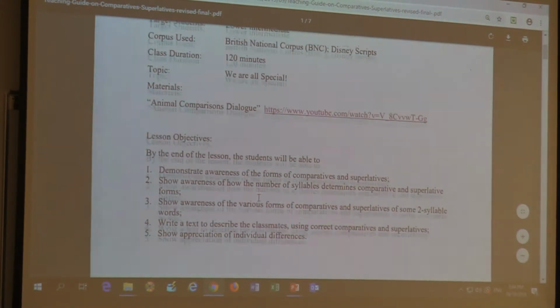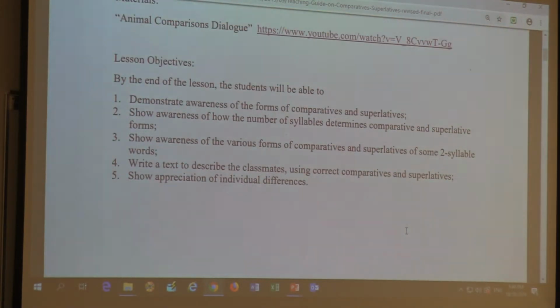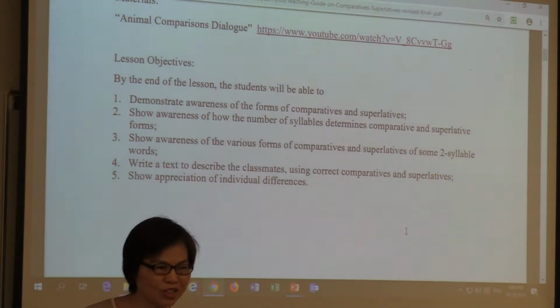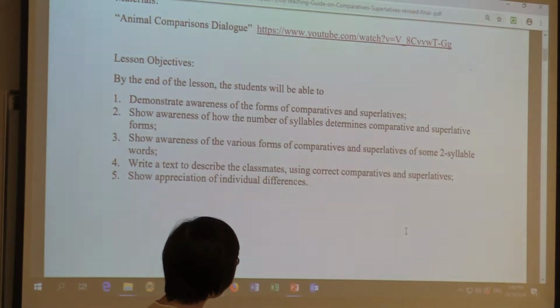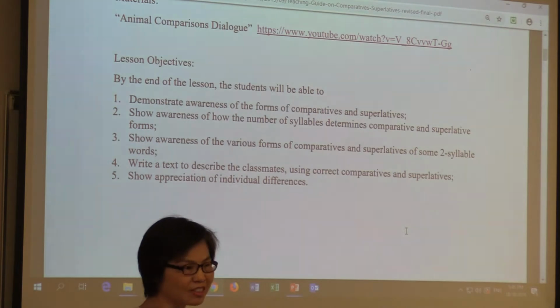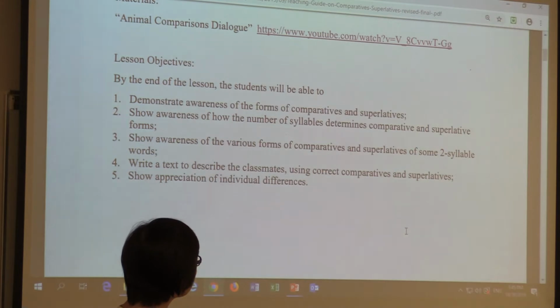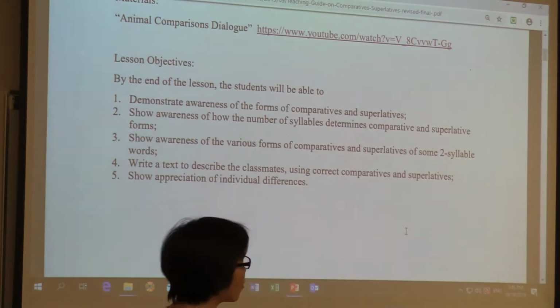Now, the lesson objectives: demonstrate awareness of the forms of comparatives and superlatives. Of course, the form is important, but we don't just look at the form, we should also look at some other things. And the students should show awareness of how the number of syllables determines comparative and superlative forms. This is what we did this morning, something similar. And show awareness of the various forms of comparatives and superlatives of some 2-syllable words.